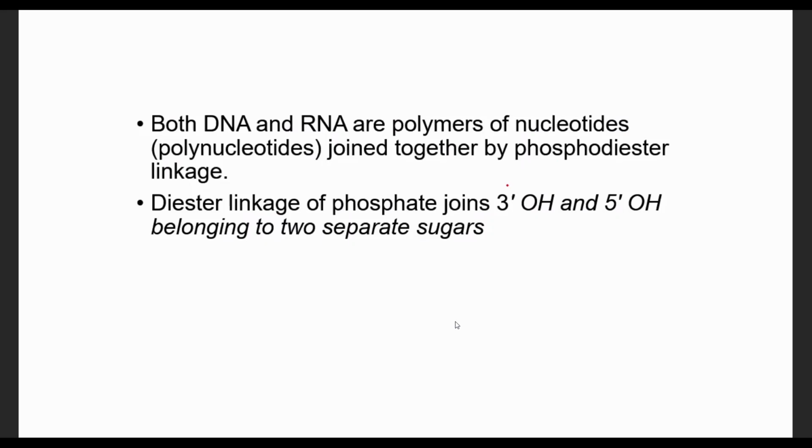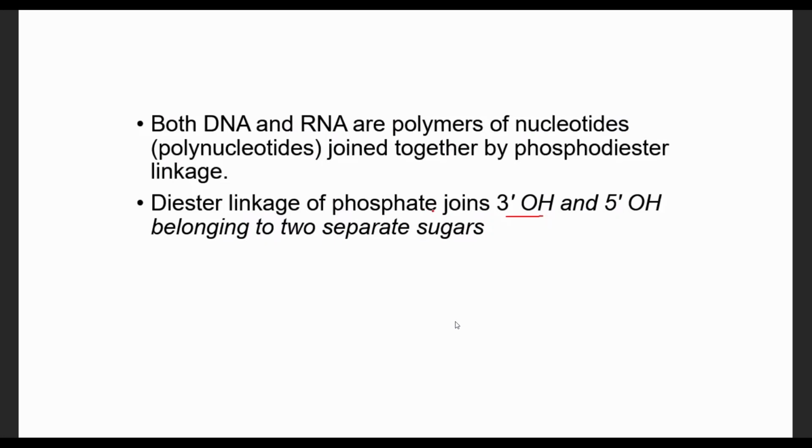This linkage is formed between the 3' OH group of the first nucleotide reacted with the 5' OH of the second nucleotide. Okay, it is formed by using the phosphates.